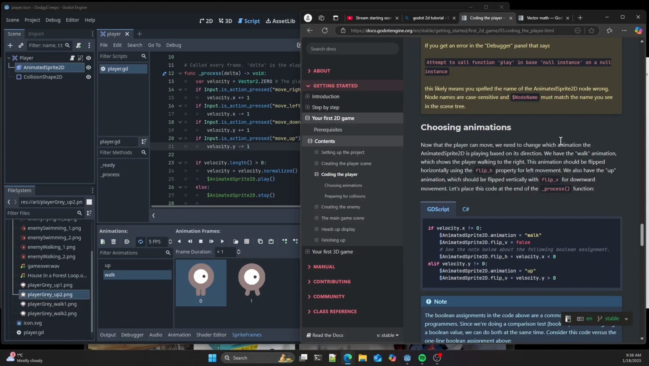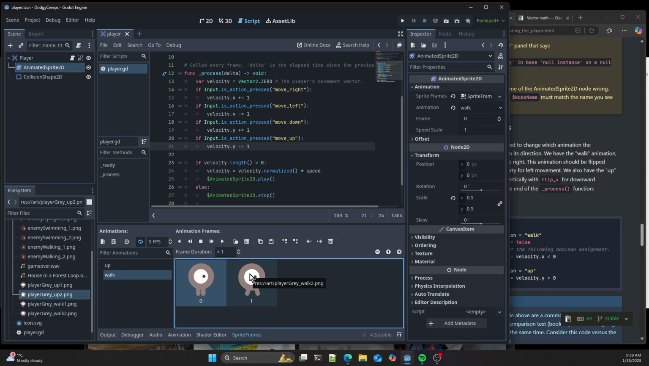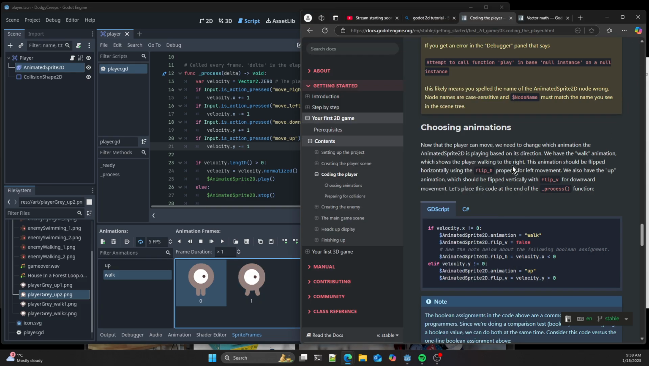So now that we can move, we need to change the animation that's playing based on direction. So we have a walk, which shows you walking to the right, and the animation should be flipped horizontally using the flip H property for left movement. We also have the up animation. Yes, oh that's right, yes. So obviously when we're walking left, we want this to be flipped so that the little eye is pointing to the left there. So obviously when we come to our football game, that's going to be much more obvious. Okay.